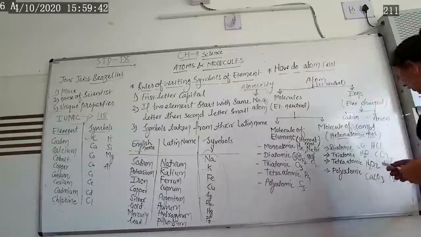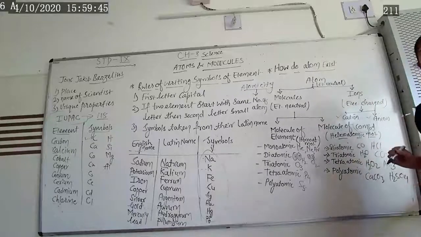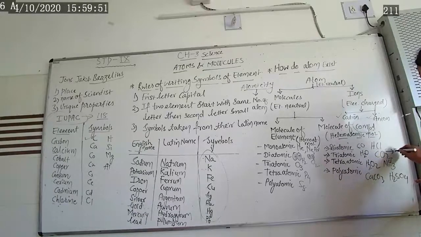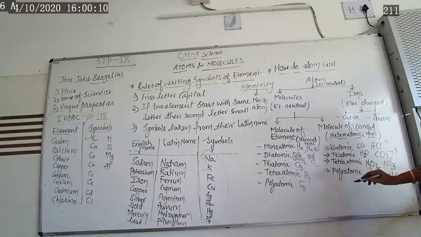Suppose the example is given, carbon dioxide. What is the atomicity of carbon dioxide? Carbon is 1, oxygen is 2. So atomicity of carbon dioxide is 3. Atomicity of hydrochloric acid is 2. Atomicity of hydrogen peroxide, 2 plus 2, is 4. Atomicity of calcium carbonate: calcium is 1, carbon is 1, oxygen is 3. Total 1 plus 1, 2, 2 plus 3, 5.